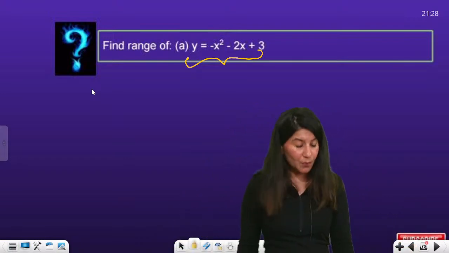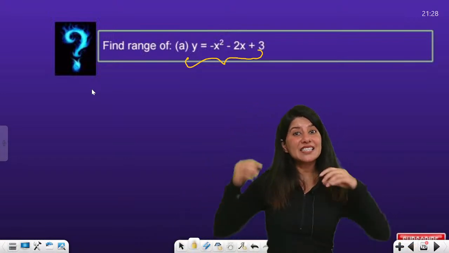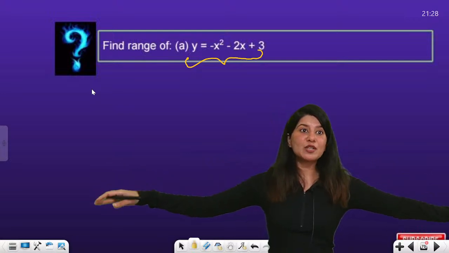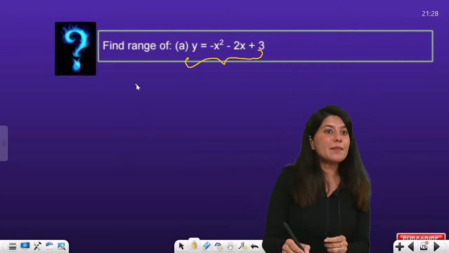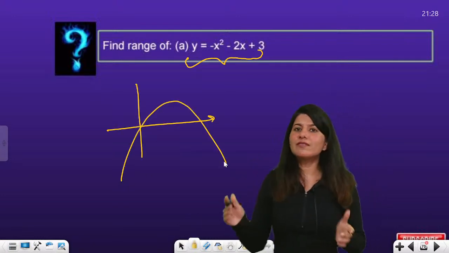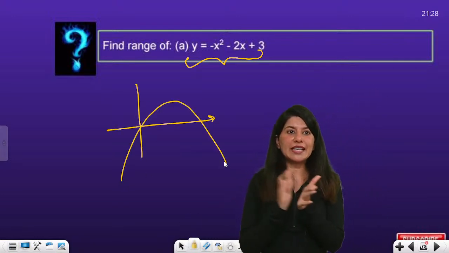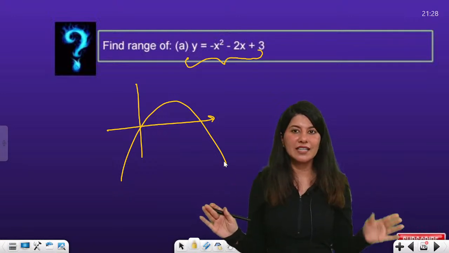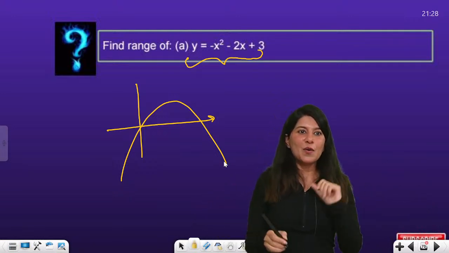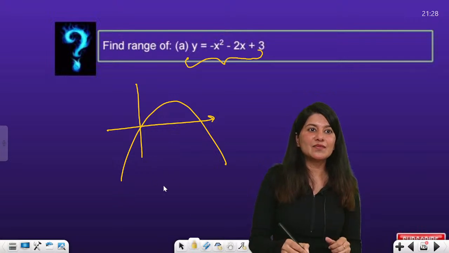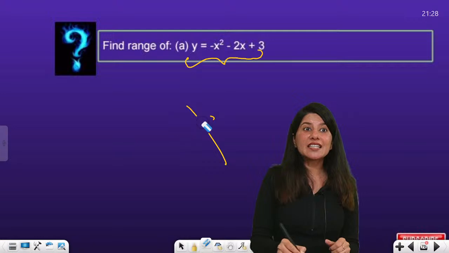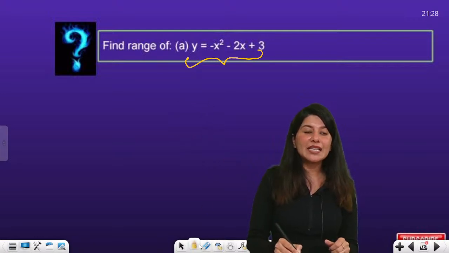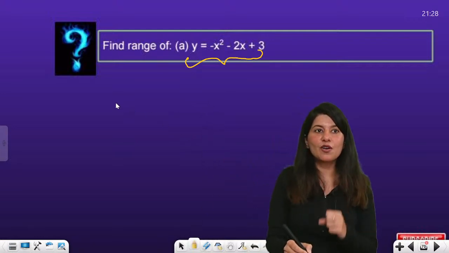Please do not jump and just start plotting the graph, because I have seen that the moment you see a minus x, you start plotting. Do not do that. This is absolutely rubbish. Please take your time. I know that you will know this. Please collect some more data before actually getting into the plotting of the graph.